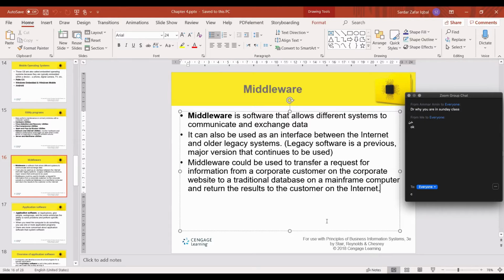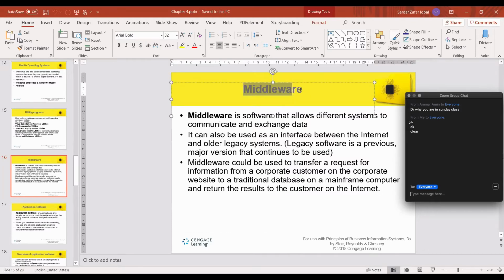Middleware? You know the API? Have you ever used it? Guys, are you with me? Yes, sir. Okay.